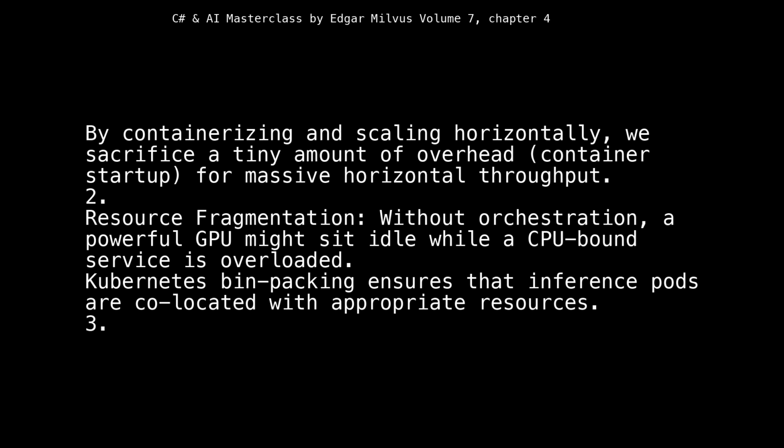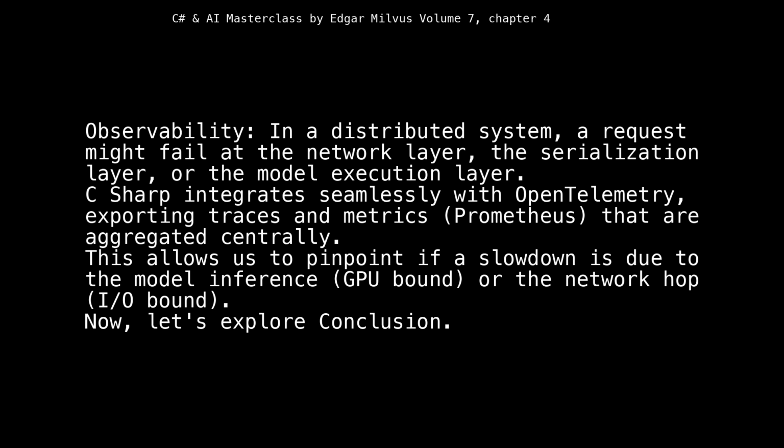3. Observability. In a distributed system, a request might fail at the network layer, the serialization layer, or the model execution layer. C# integrates seamlessly with OpenTelemetry, exporting traces and metrics, Prometheus, that are aggregated centrally. This allows us to pinpoint if a slowdown is due to the model inference, GPU bound, or the network hop, IO bound.